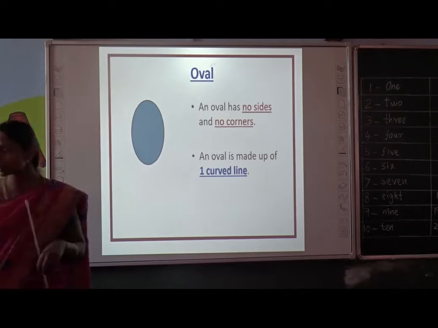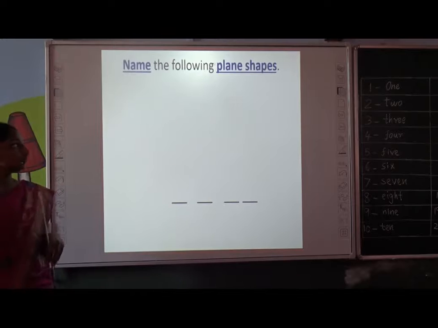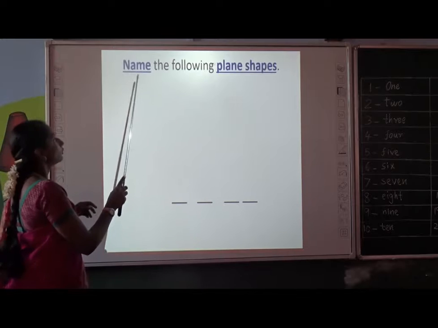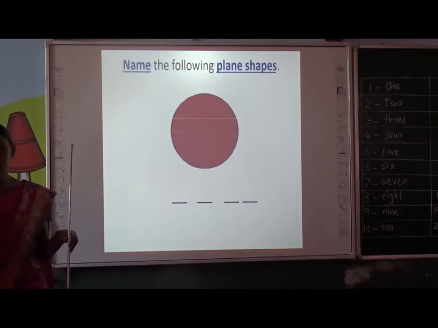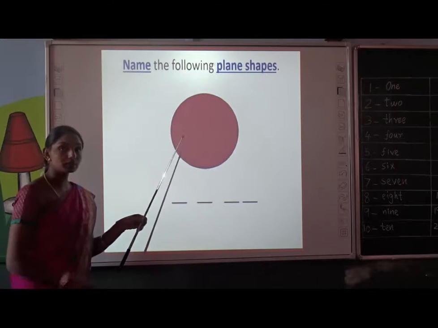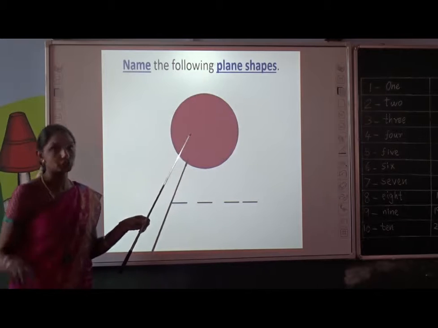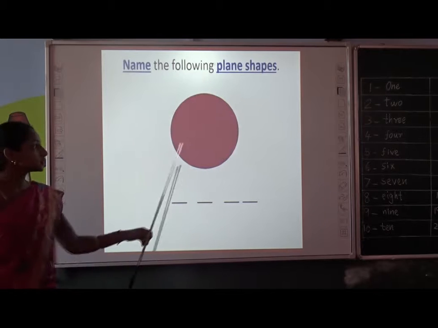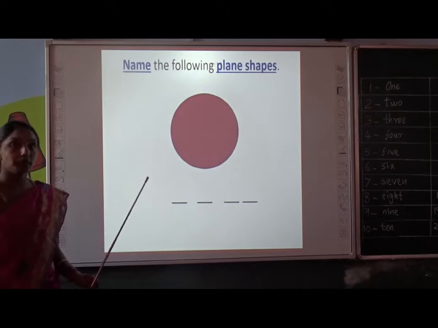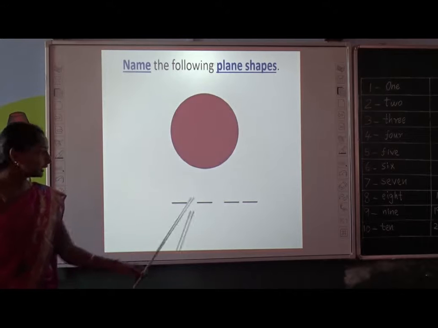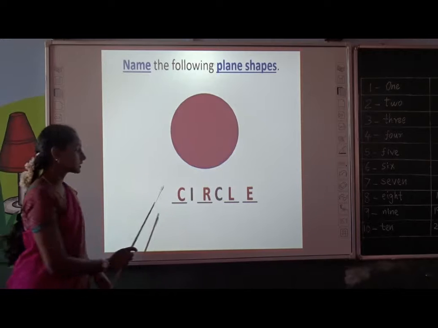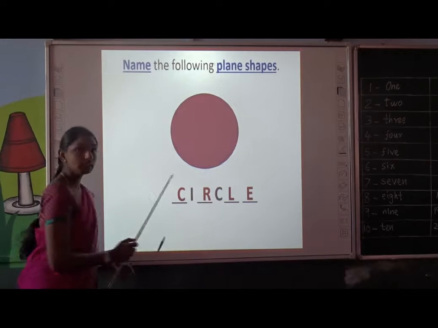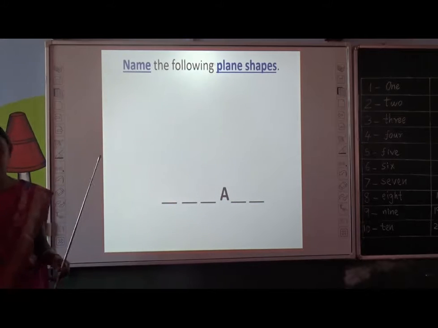Shall we move on to some interesting activity? Come on. Let's see the activity. Now we are going to name the following plane shapes. Are you ready to see it? What is it, children? Can you name this plane shape? Very good. You are correct. This is a circle. Can you spell the shape circle and fill in the missing letters? C-I-R-C-L-E, circle.